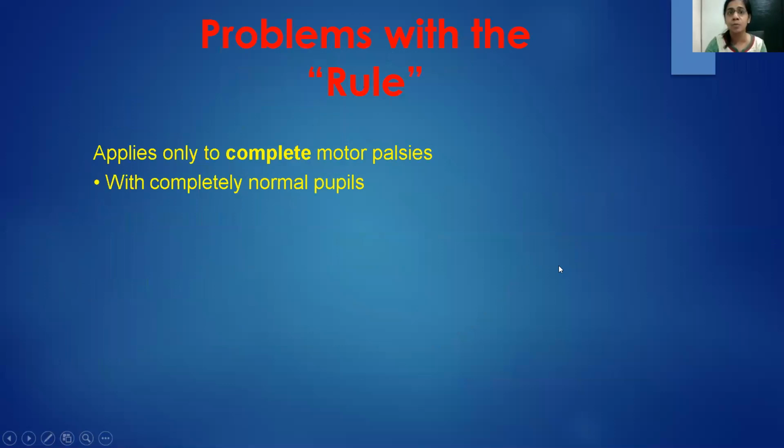However, there is an exception to the rule. It applies only to complete motor palsies with completely normal pupils. We do have to take history that the patient did not have previous history of trauma or anything. The rule applies then only.